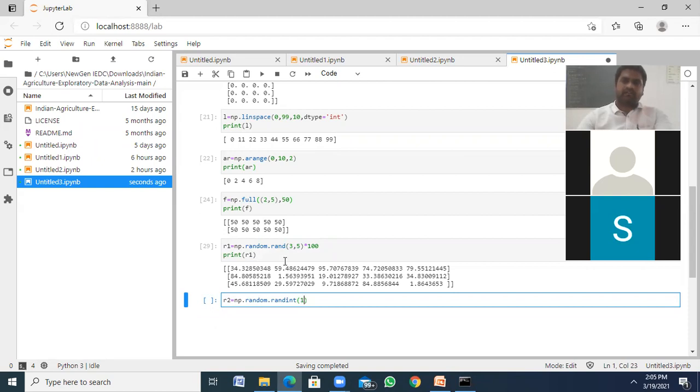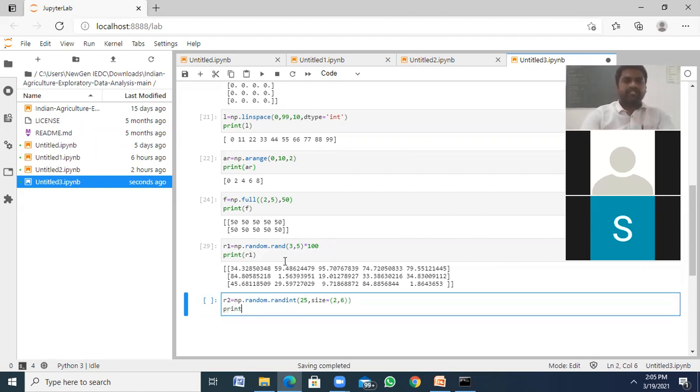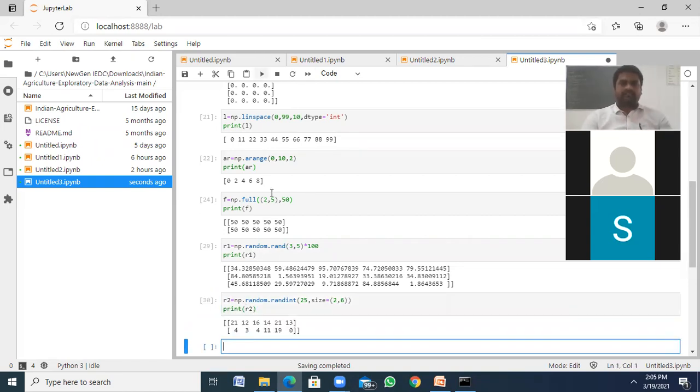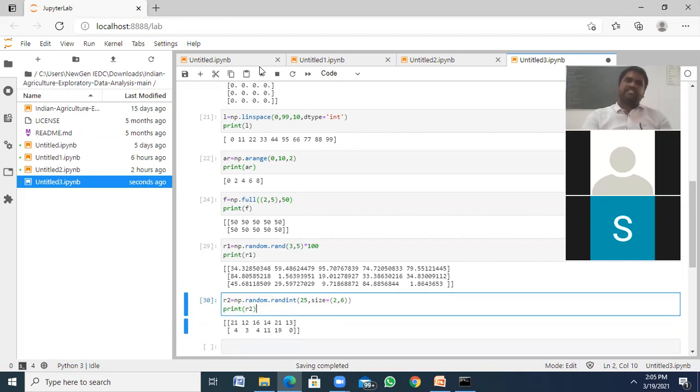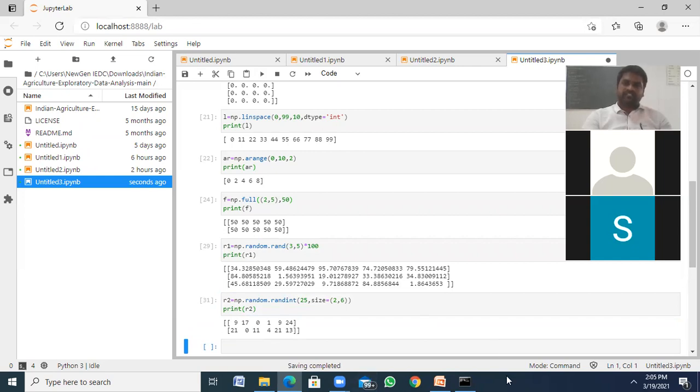So here I have 25, comma size is equal to, we can specify the size like this, 2 by 6 matrix. Next I'm trying to print the array. See here, it randomly generates numbers in between 0 to 25, but the size of the array is 2 by 6, so 2 rows, 6 columns. If I execute once again, it's going to change. Why? Because it's a random number. Okay, this is about random.